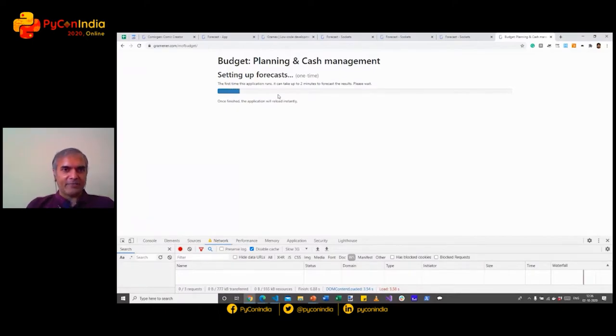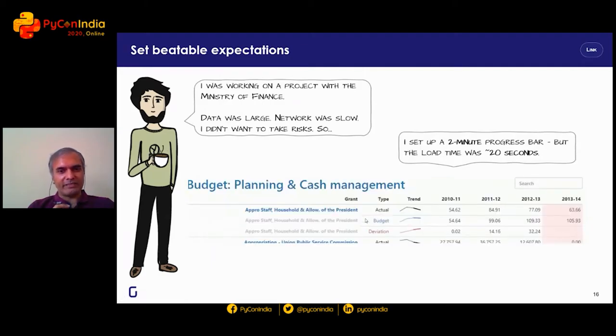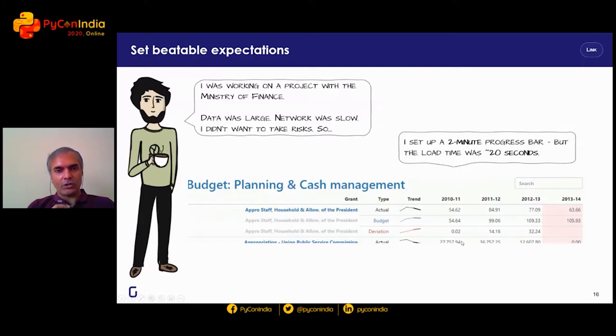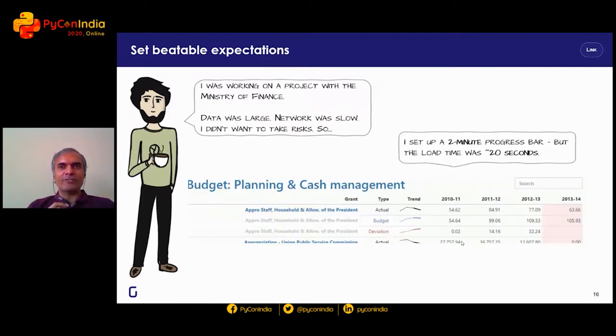This is a hack. What I said in the application was it can take up to 2 minutes to forecast the results. Now, in all probability, it would probably take only about 10-15 seconds, max 20 seconds. But it set the expectation and also set the progress bar for 2 minutes. So people are expecting that it'll take long. And then, if anything, they're pleasantly surprised that it was running faster. This is one of those cases where we are actually tricking the user.